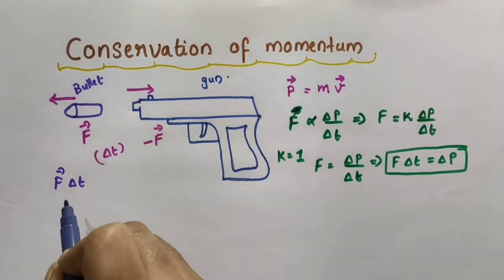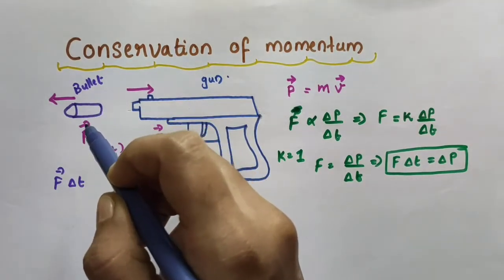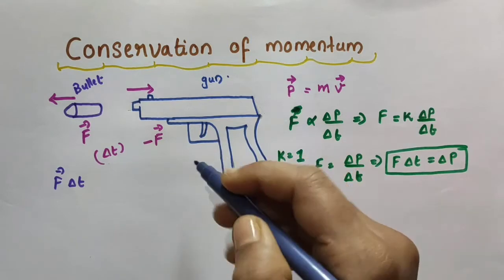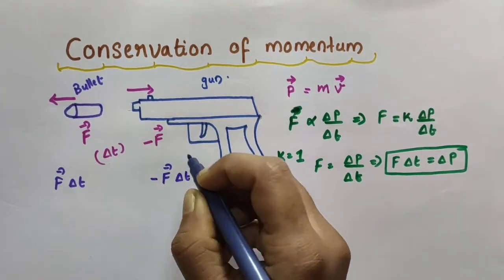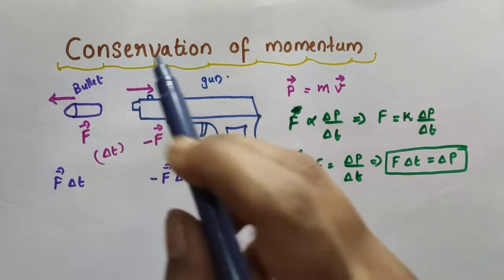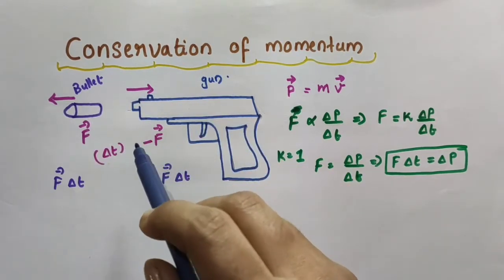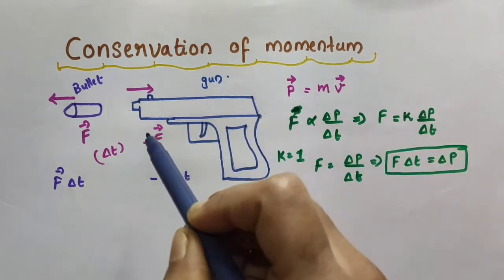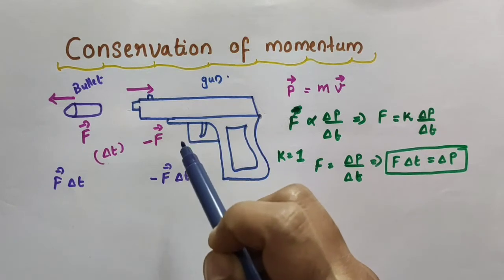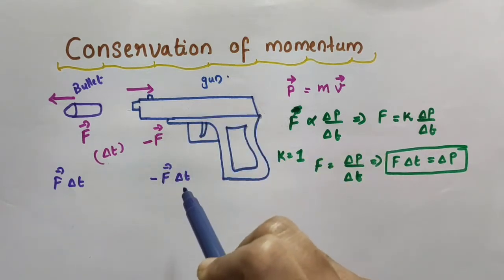Vector F into delta T is the change in momentum of the bullet. Now, what about the change in momentum of the gun? The change in momentum of the gun will be minus vector F into delta T, because minus vector F is the force acting on the gun by the bullet. This is the force responsible for the change in its momentum.